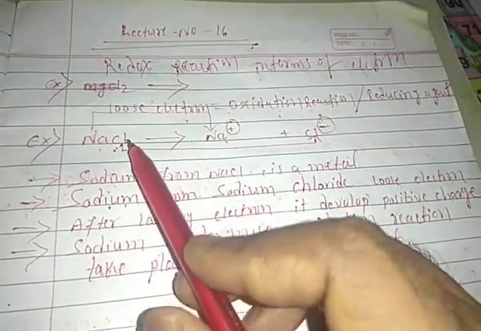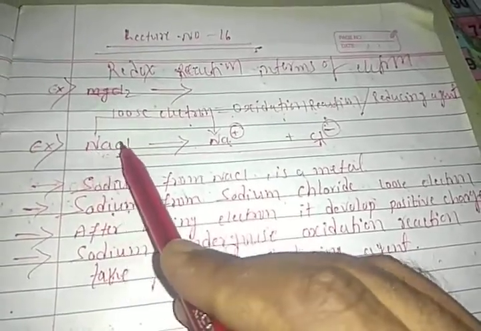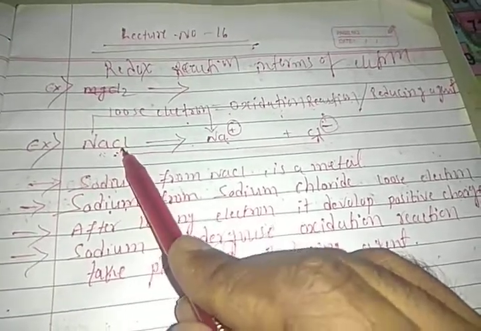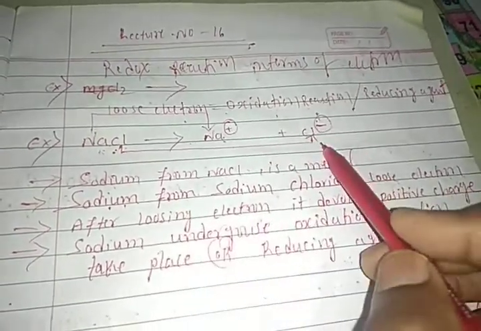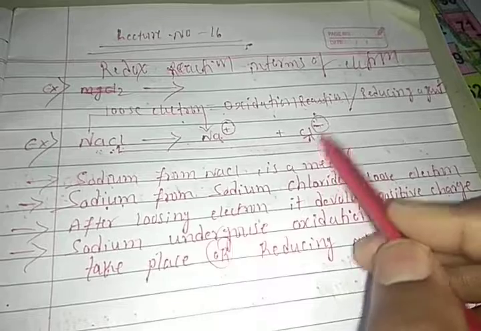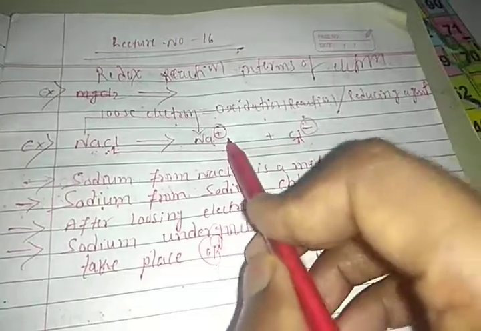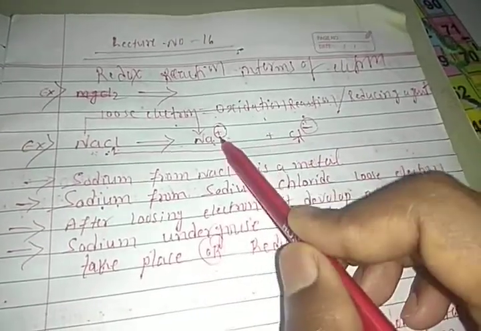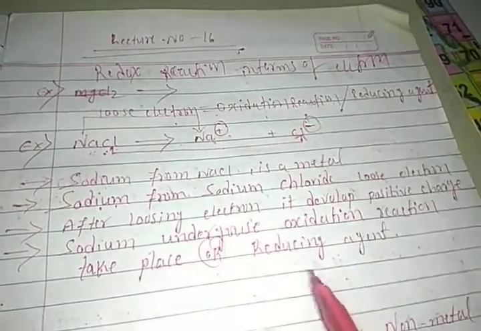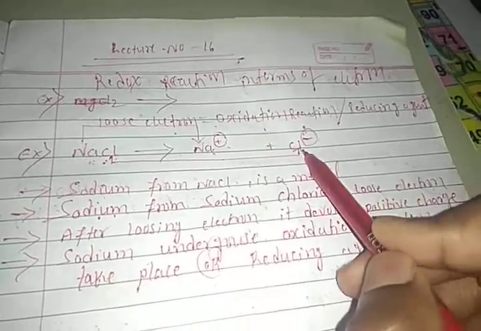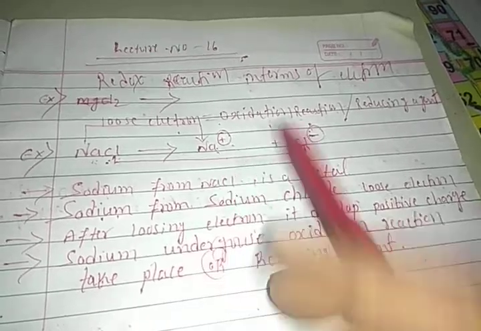To whom does it release electrons? The sodium atom releases electrons to the chlorine atom. So chlorine gains electrons, and chlorine undergoes a reduction reaction. Who is helping the reduction take place? Sodium is helping, so sodium is called a reducing agent. Sodium releases electrons to chlorine, so chlorine undergoes reduction and sodium undergoes oxidation.